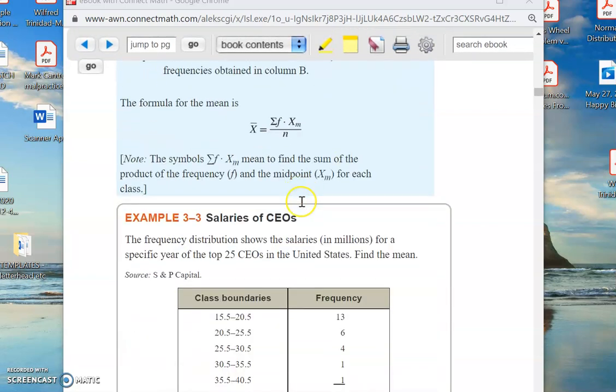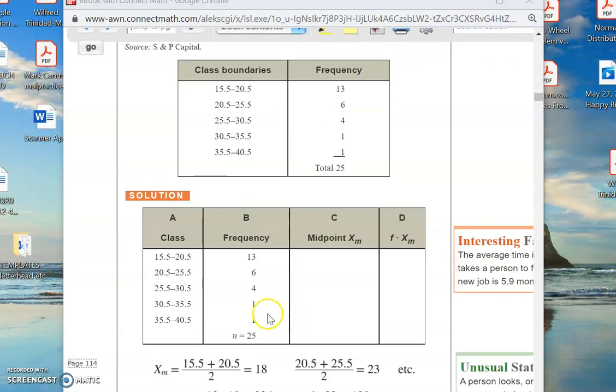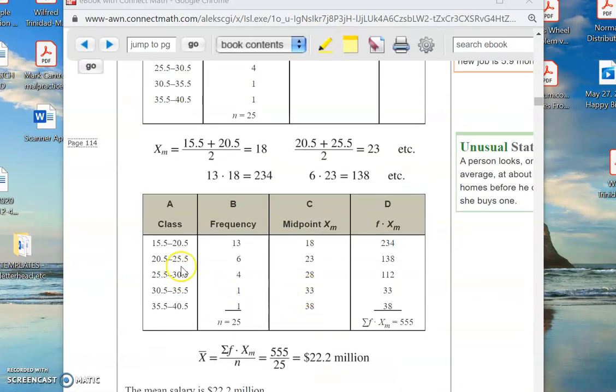Now, why do we do that? The reason we do that is because if there's 6 guys in this class, what's the midpoint there? Midpoint of that guy is 23, okay? So there's 6 guys in there. 6 times 23 is 138. That's our approximation for adding up each of those 6 guys.